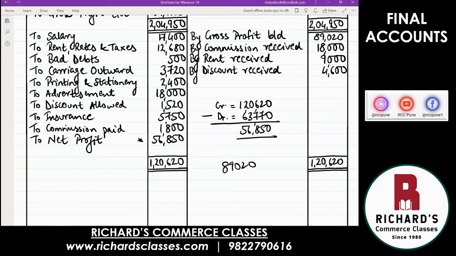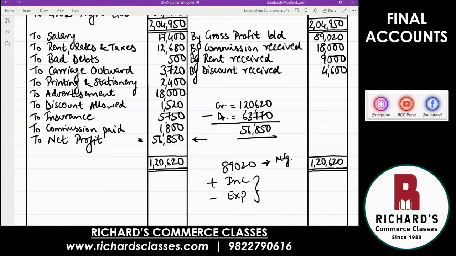But after that also, you have earned some income and expenses. So continue. To this, you will add incomes and minus expenses, which are not happening in the factory. They are called indirect incomes and indirect expenses. This was all from your manufacturing activity, direct. And these two now from profit and loss account are indirect, happening after the manufacturing process. So advertisement was there, printing and stationery cost was there. Then you had some incomes. And then finally, in the total business, with your manufacturing activity as well as other activities happening in the office and around, how much profit have you earned? Your profit is 56,850 for the year.